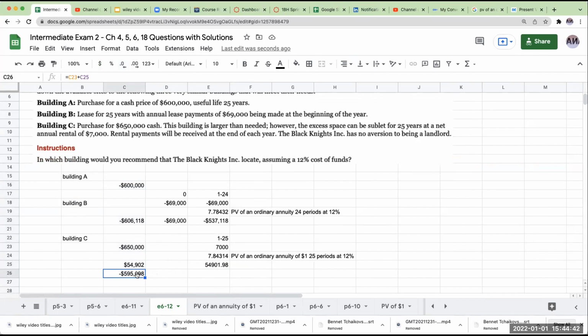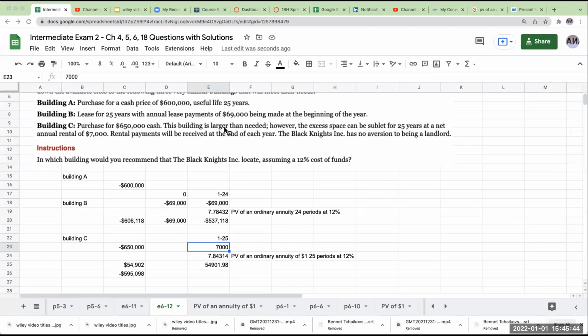So again, when I'm just looking at it in terms of dollars, they're all pretty close, but building C may be the best alternative if I can outlay this 650 without too much of an issue. So again, something to think about. Also, again, remember the qualitative factors. If I have tenants, I'm going to have to take care of those tenants, so that can always be a good time.